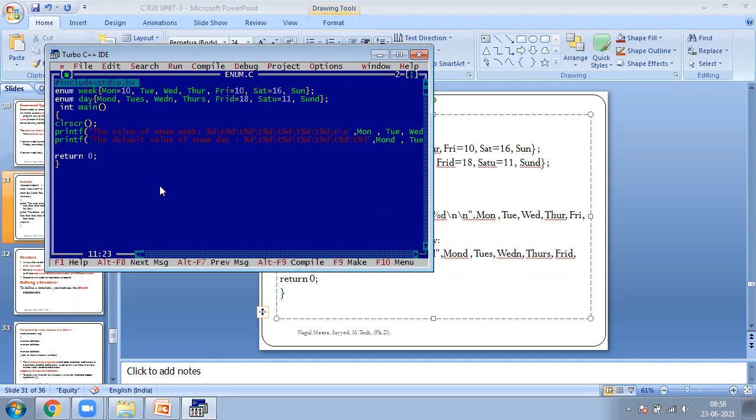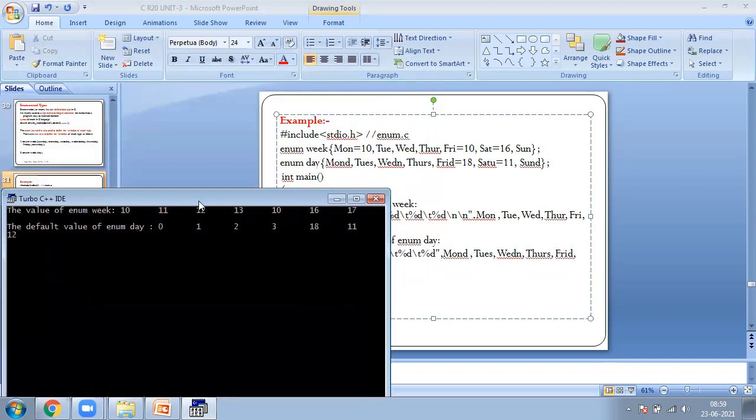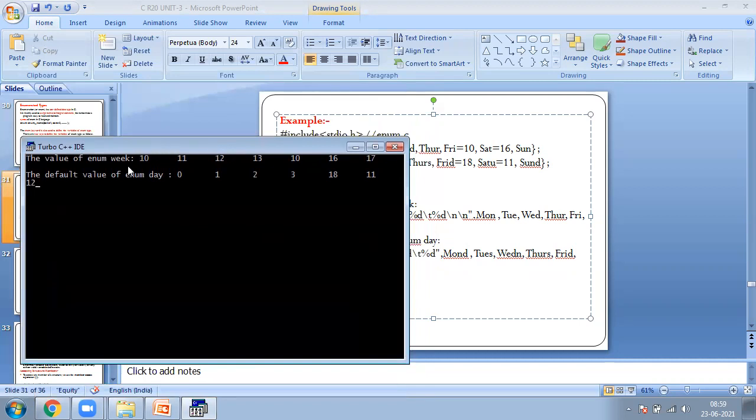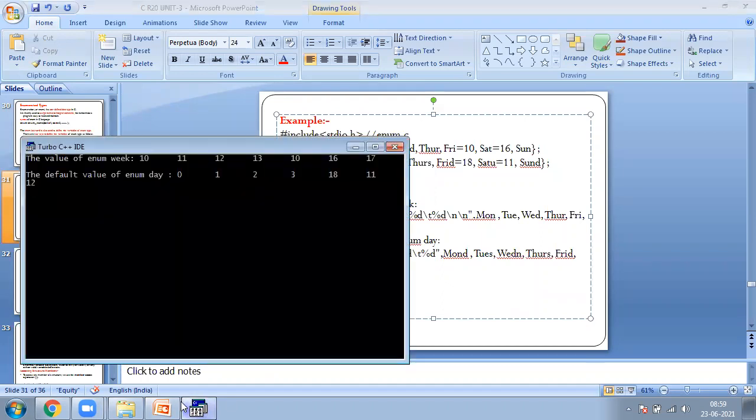It's executed, and guess what happened here? The value of enum week, so observe this one. The default value of enum day is printed. So simply these two printf statements are printed. Next, the values of enum week are printed. Next, the values of enum days are printed. So this is about our program.